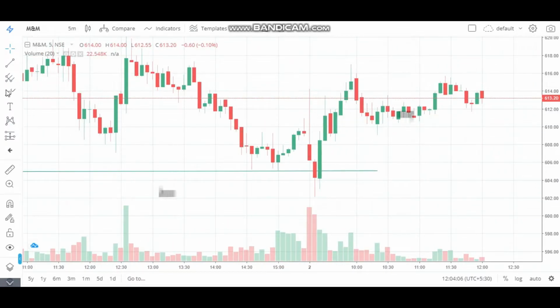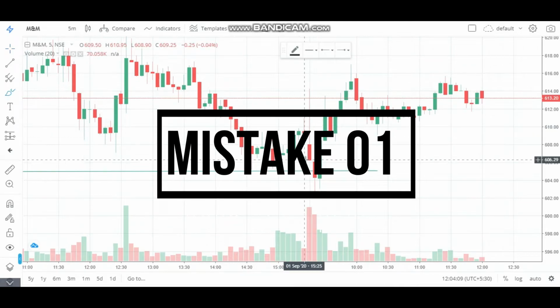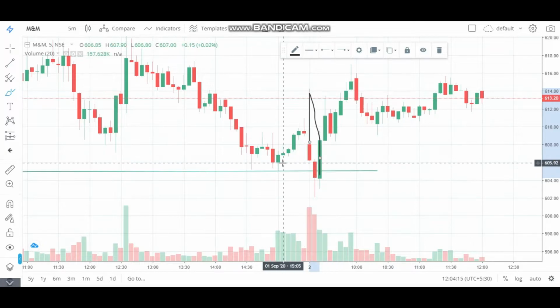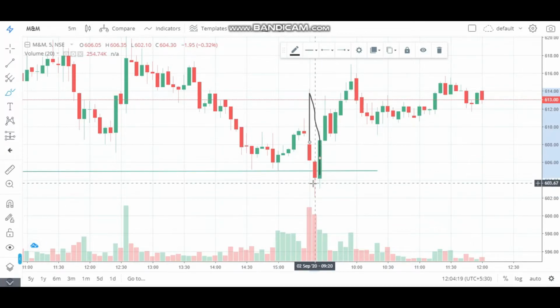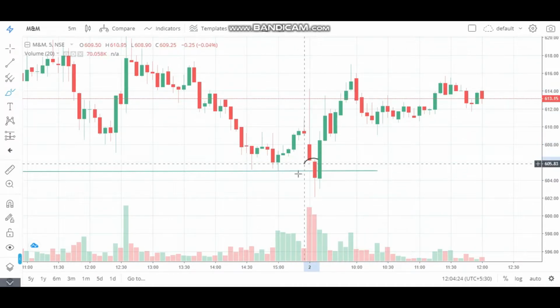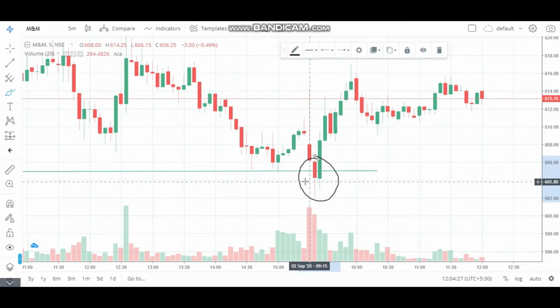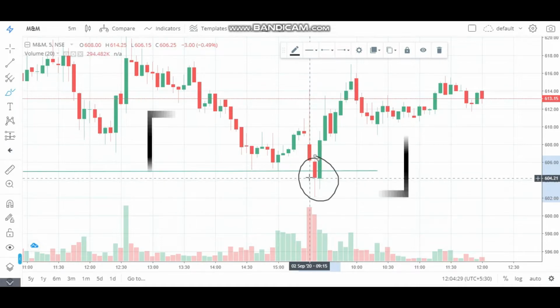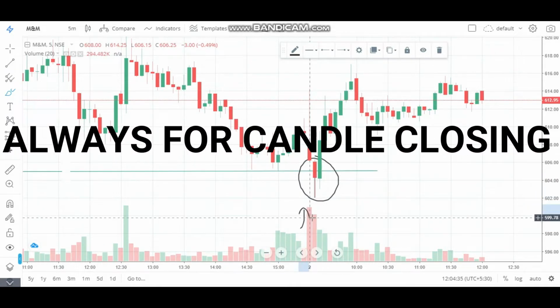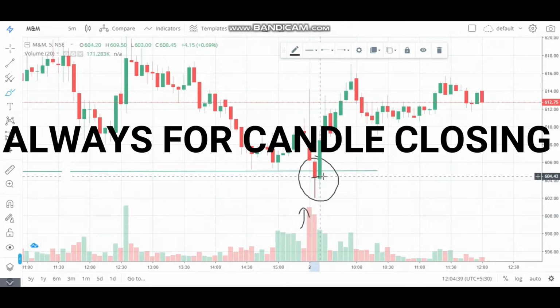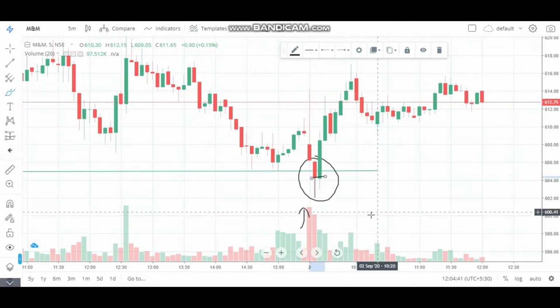And there was no price action. I took the trade I think little bit early, so there was no particular price action. So that is one of my mistakes. And another thing, I did not let this candle complete. When this candle was forming, I took the trade in the middle. So this candle shows like buyers are coming from this downward area, and it closed up here. So that is one of my mistakes.